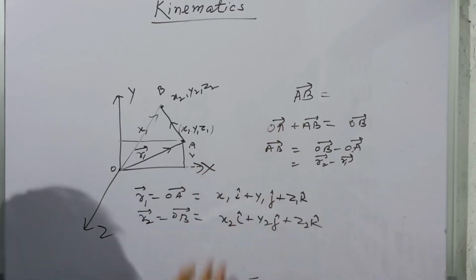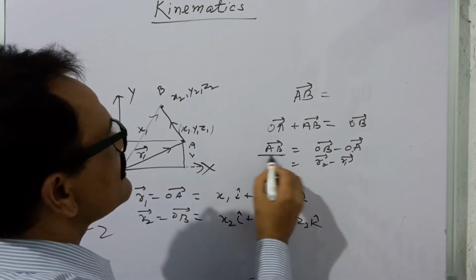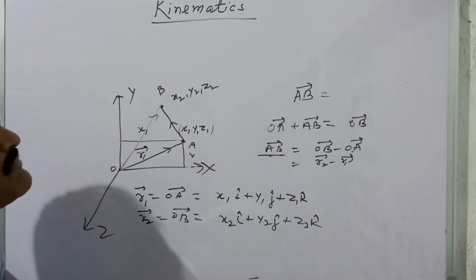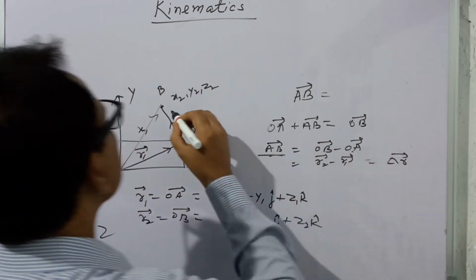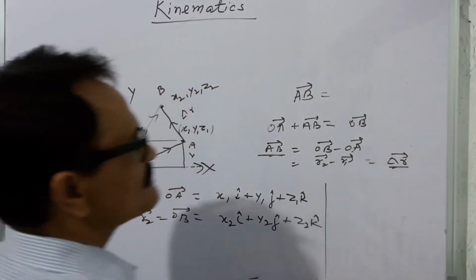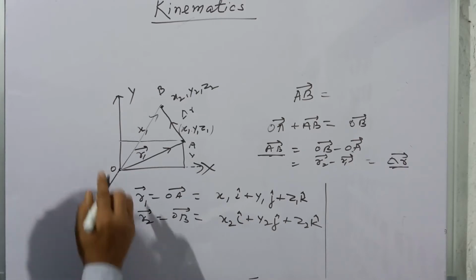Putting this value, we can get the magnitude and direction of this AB, and this AB is a vector quantity and its direction is from initial to the final position of the body. And if this is delta R, so this delta R is the change in position. Now, to locate a body in a space, you would be required 3 coordinates x, y, z, and a 4th coordinate to know the motion, which is the time.